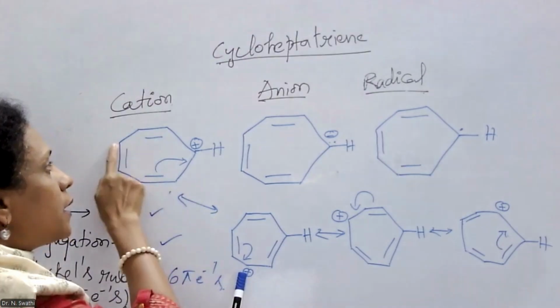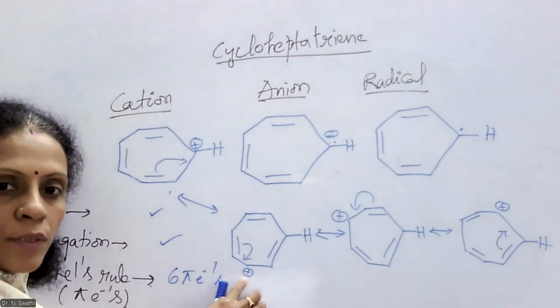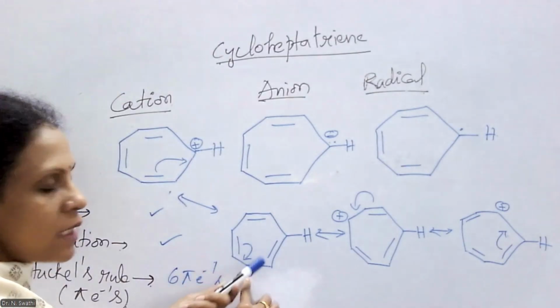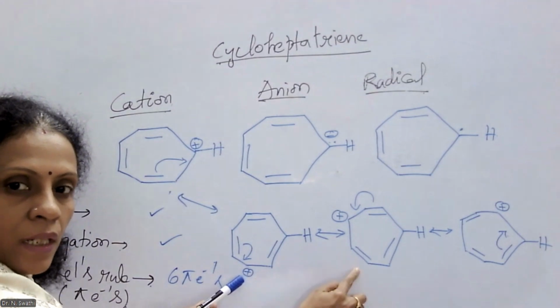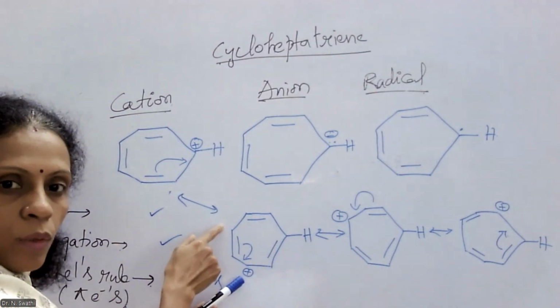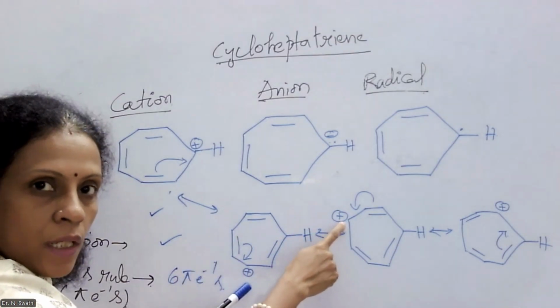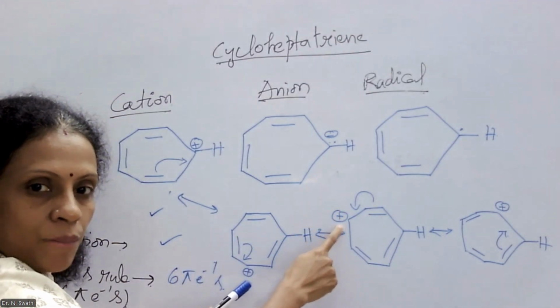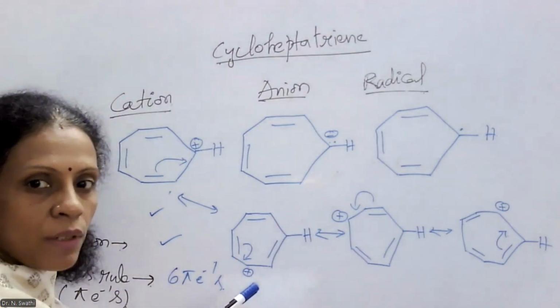We keep the other 2 double bond positions the same as in the first structure. Now again, to remove the positive charge from this carbon, we can shift this double bond's electrons, so that in the next structure a double bond comes here, and the previous carbon, where the double bond was present earlier, becomes electron deficient. So it attains a positive charge. We keep the other 2 double bond positions the same in the newly formed resonance structure.